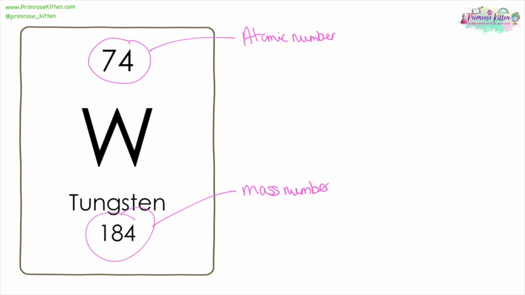Different books and exam boards are going to put these in different locations. The mass number is equal to the number of protons plus the number of neutrons. The atomic number is equal to the number of protons and also equal to the number of electrons in an atom.